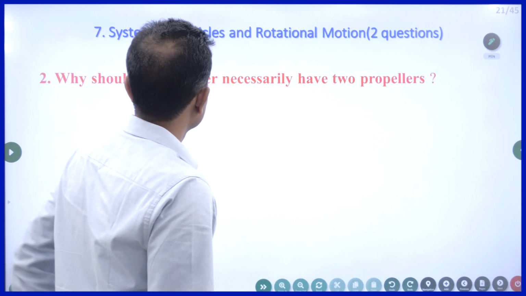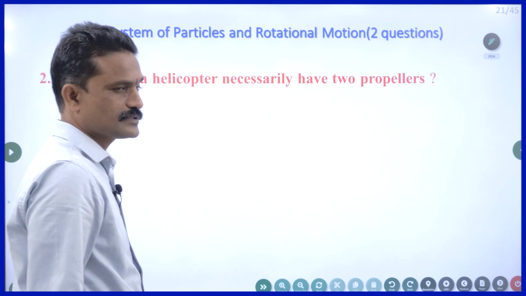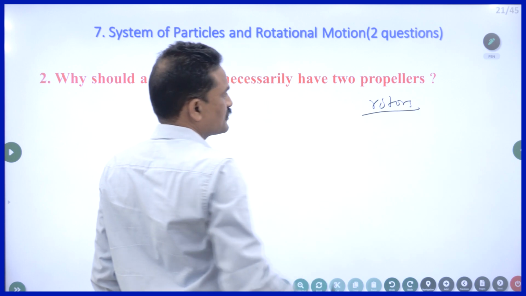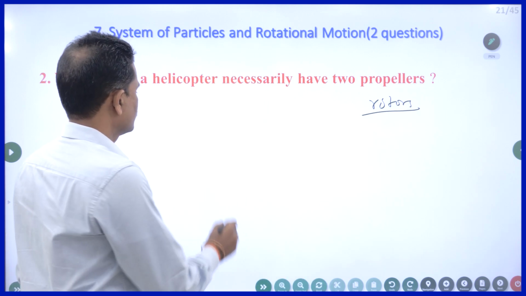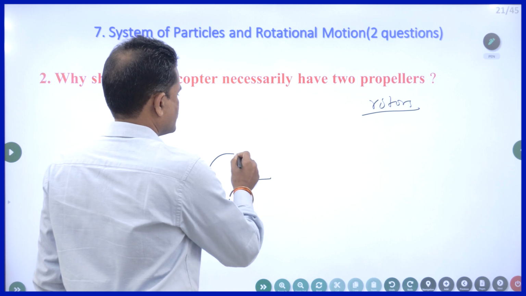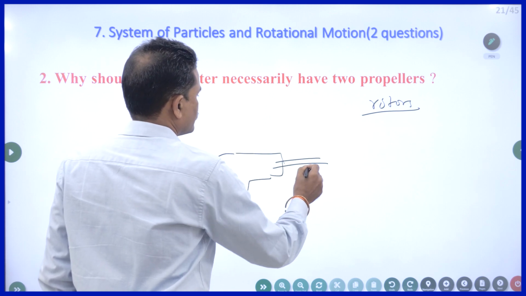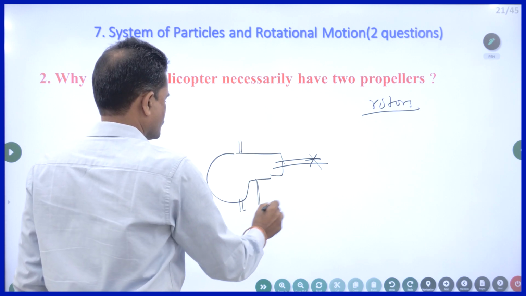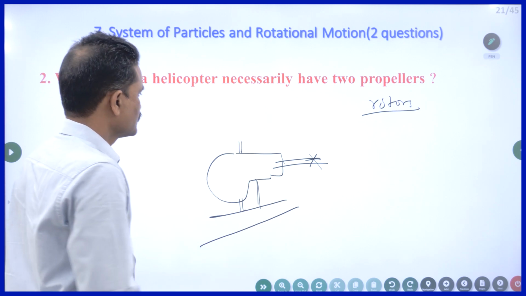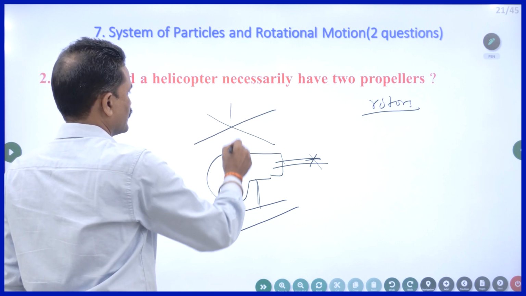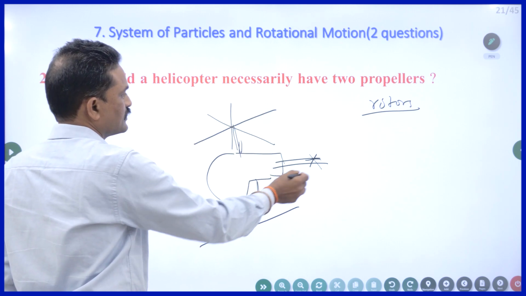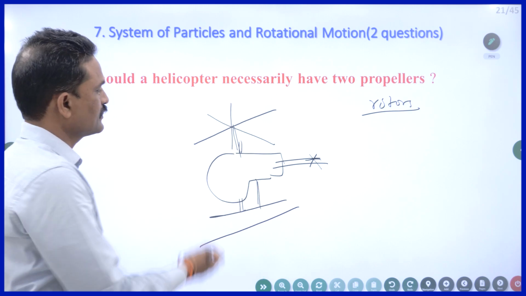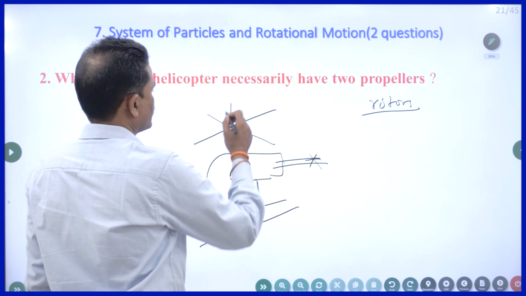Why should a helicopter necessarily have 2 propellers? Propellers are nothing but rotors. Rotors are nothing but 2 fans. Now I can't draw a helicopter diagram. Imagine this is the helicopter. So for this helicopter, there are 2 fans. This is the bigger one and this is the smaller one. So they are called propellers.